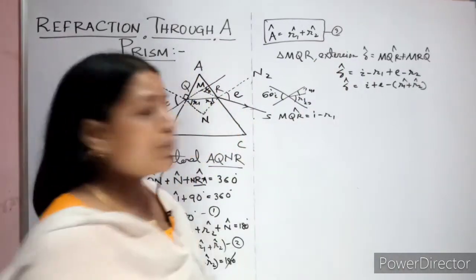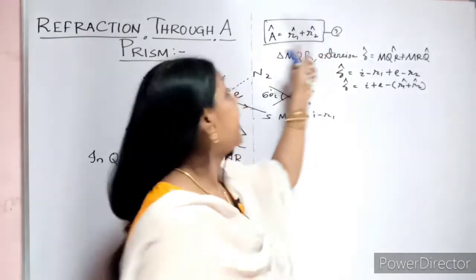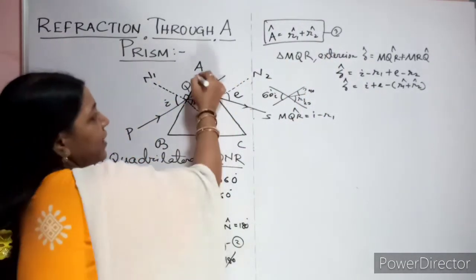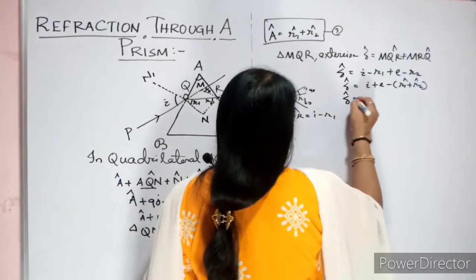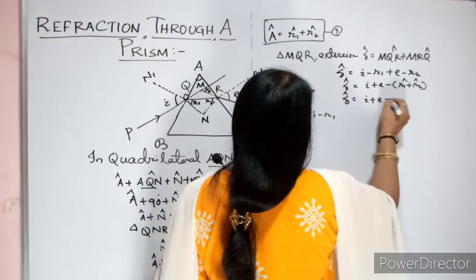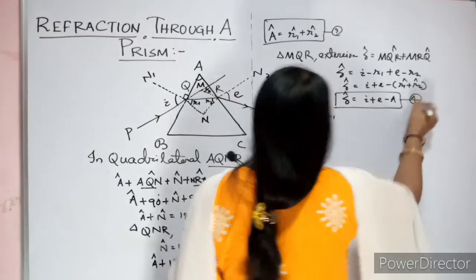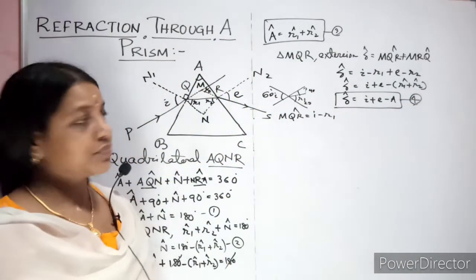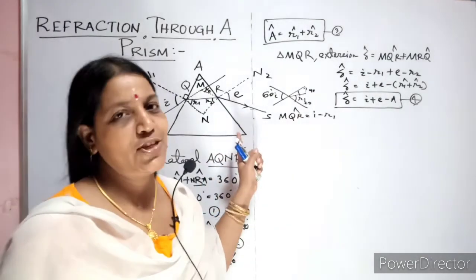Now already we know from equation 3 what our R1 plus R2 is. It is nothing but your angle A, this top angle A. Fine. So substitute it. So your zeta equal to I plus E minus A. Let this be your equation 4. Fine. Now our target is to find the minimum deviation.